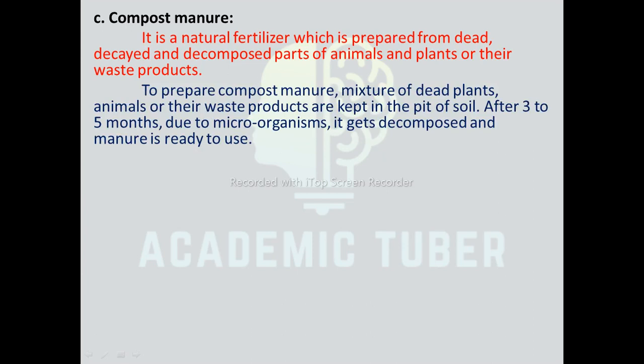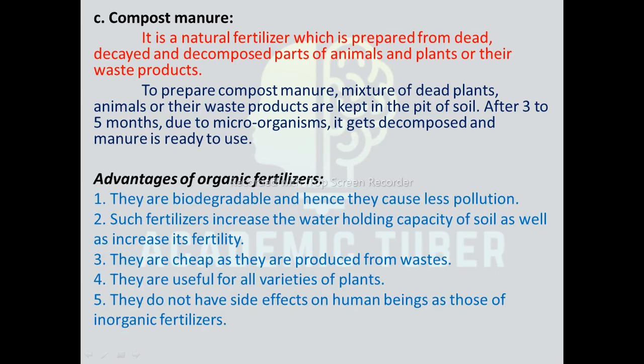To prepare compost manure, a mixture of dead plants, animals, or their waste products is kept in a pit of soil. Sometimes lime is also added to it. After 3 to 5 months, due to microorganisms, it gets decomposed and manure is ready to use. It increases the fertility of the soil, but it has a low concentration of nitrogen, phosphorus, and potassium.